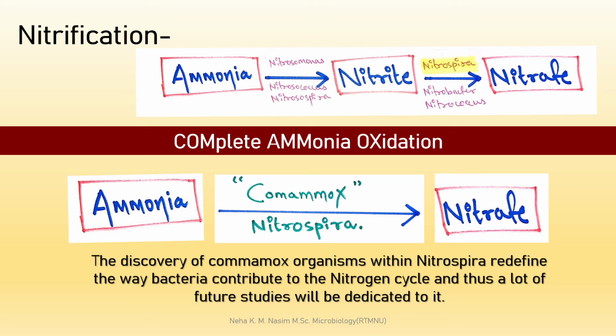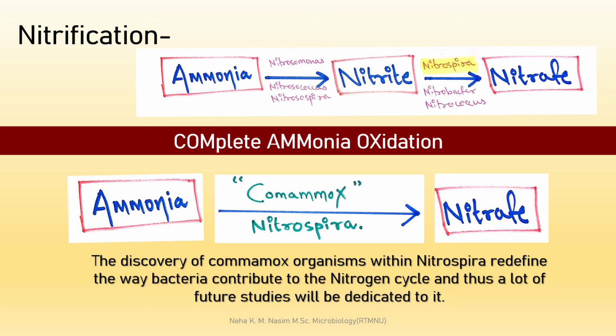Okay, so हमारा Nitrospira is a unique organism. So ammonia से directly nitrate में conversion करता है हमारा Nitrospira. Okay, so this is called Comammox Nitrospira.